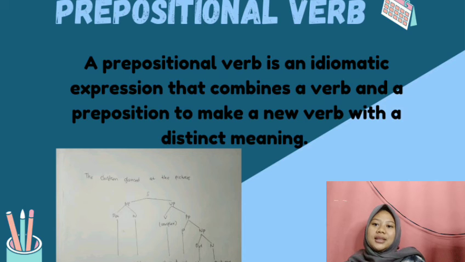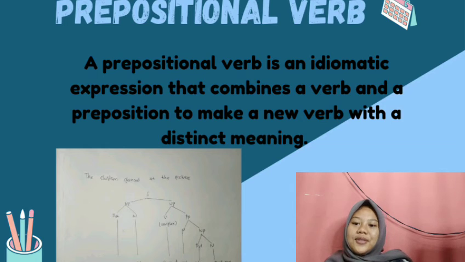The children glance at the picture. We identify first S. We divide it into two, noun phrase and verb phrase. The children: in the previous example it was a noun, but here we put determiner as D and children as noun.